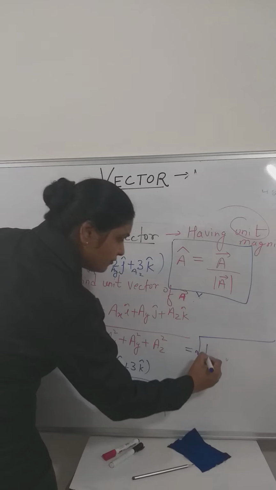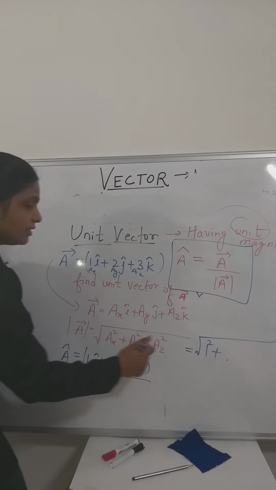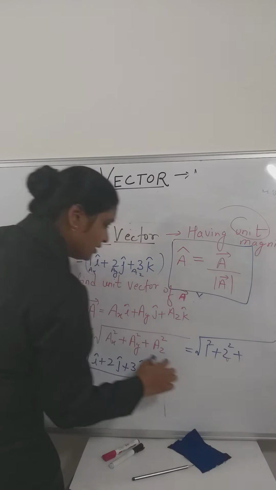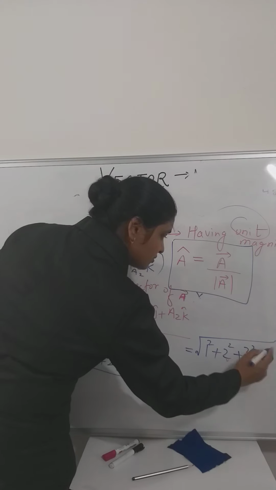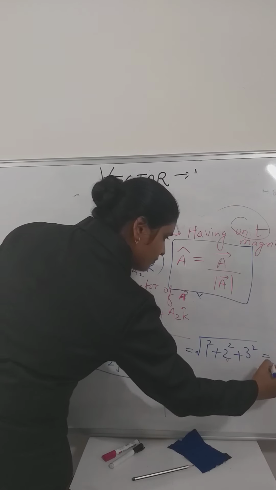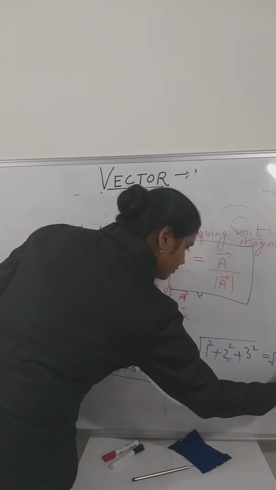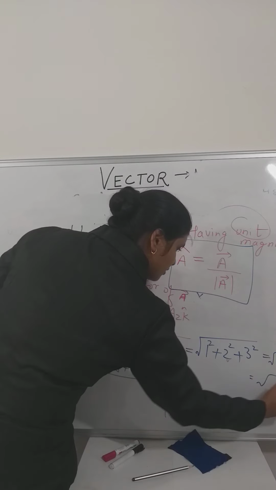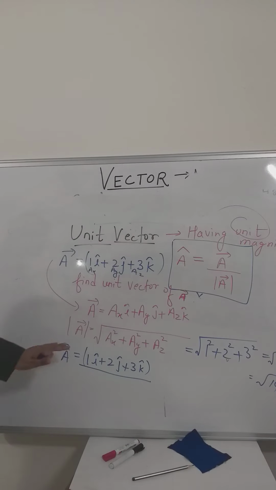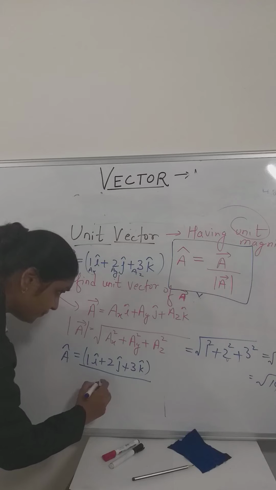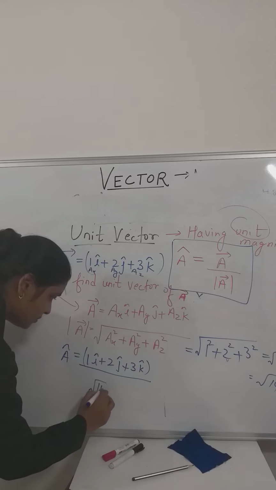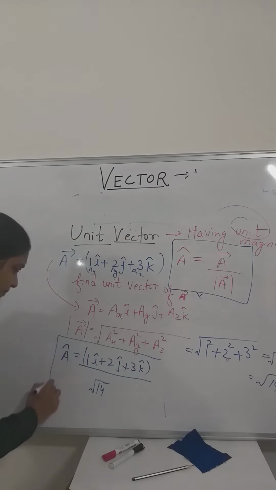AX is 1 squared, AY is 2 squared, AZ is 3 squared. How much will it come? 1 plus 4 plus 9, under root of 14. The magnitude of A is under root of 14. Now this will be the A vector.